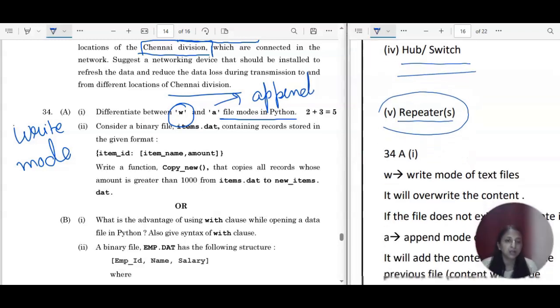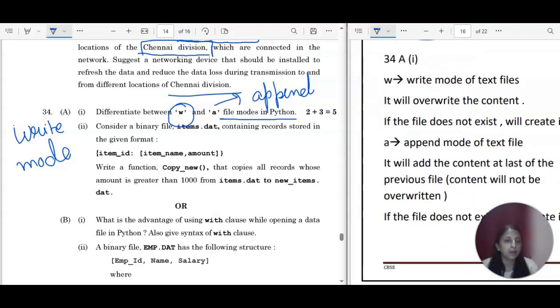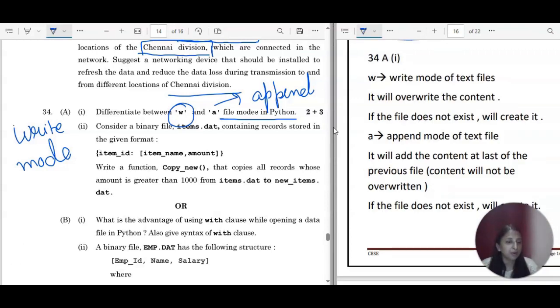So here is the answer. W is for write mode of the text file, and it will override the content. Override the content, what does it mean? In case the file is already there in the system, what it is going to do is override the content.